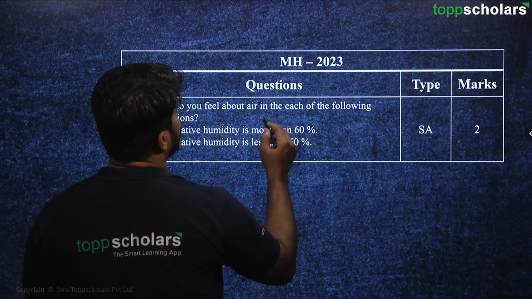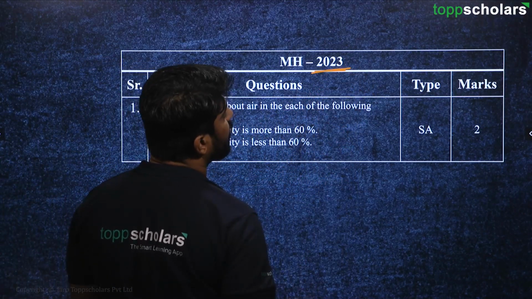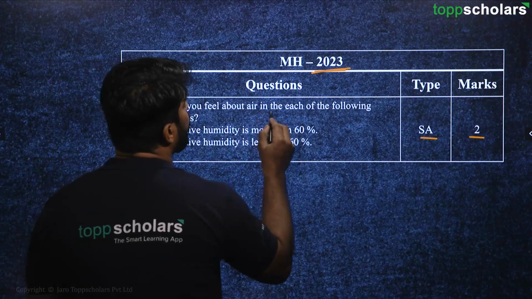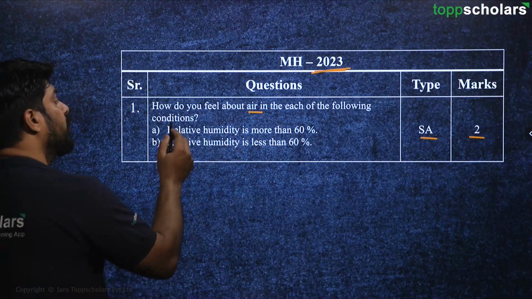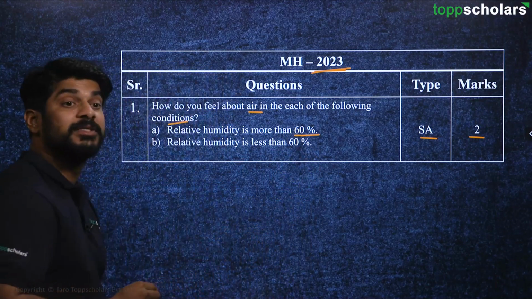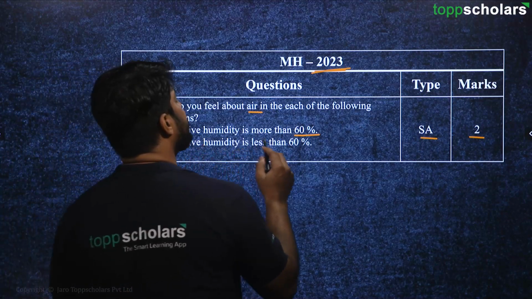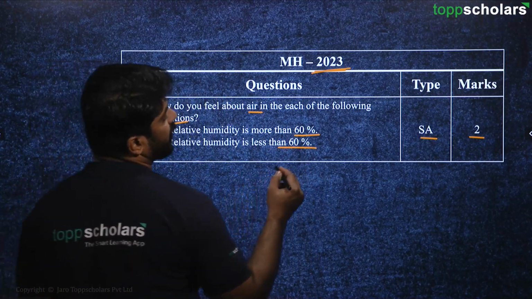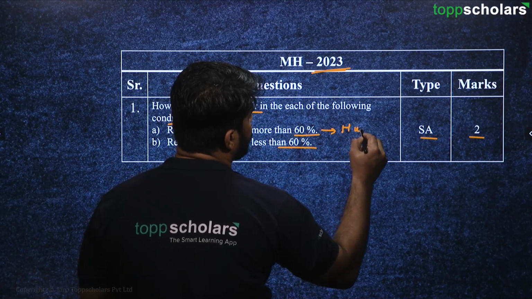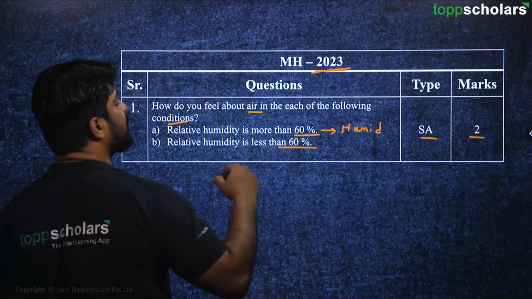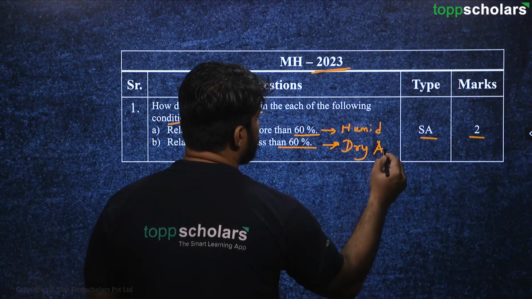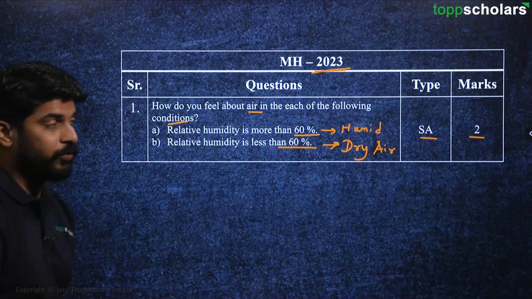How do you feel? Now this question is from 2023. It's a short answer question for 2 marks. How do you feel about air in each of the following conditions? Relative humidity is more than 60%, and relative humidity is less than 60%. When it is more than 60%, we say that the air is humid. But when it is less than 60%, we call it dry air. So these are the answers for these questions.